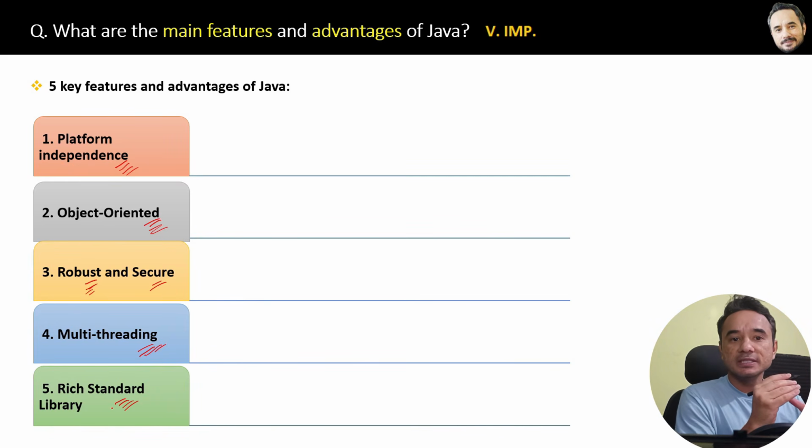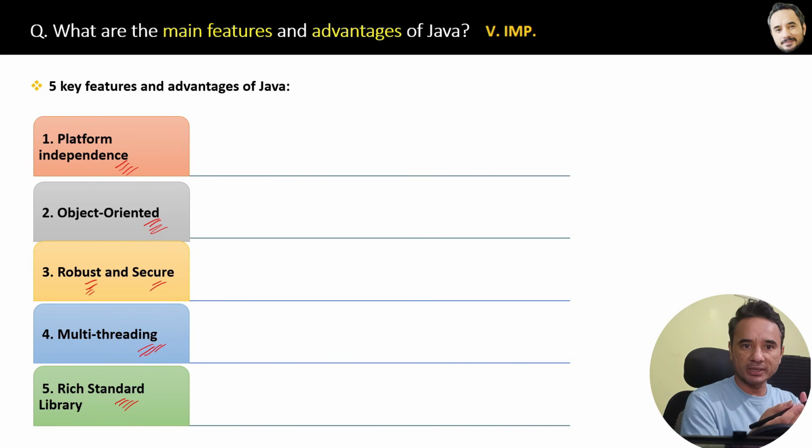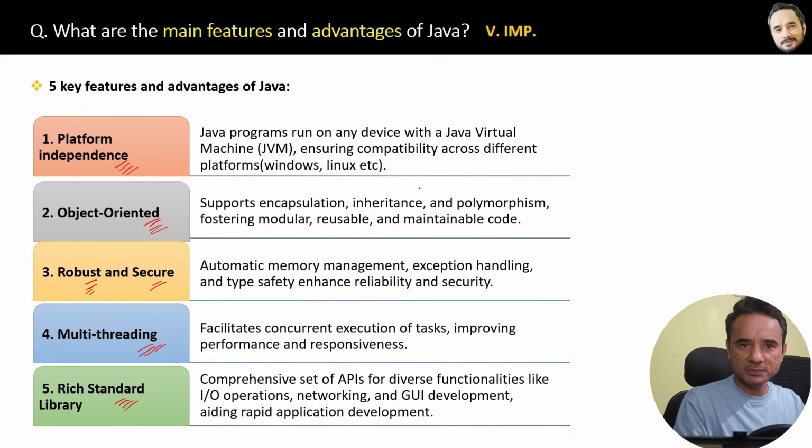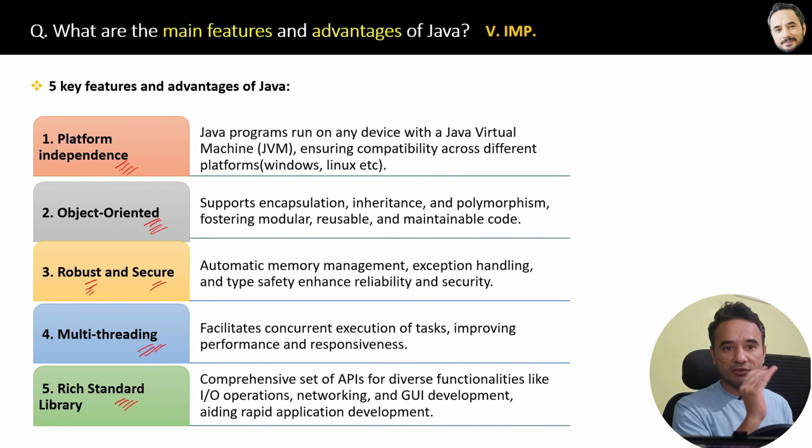Rich standard libraries means, for example, suppose you want to perform sorting or filtering in your application. Then Java has many inbuilt classes and functions for these common functionalities. Inbuilt means Java already has some classes and functions inside it. You just have to call those functions to use them. Whatever I have now explained, I have written here in very simple terms, and that will help you in revision, and that is the answer to this question.